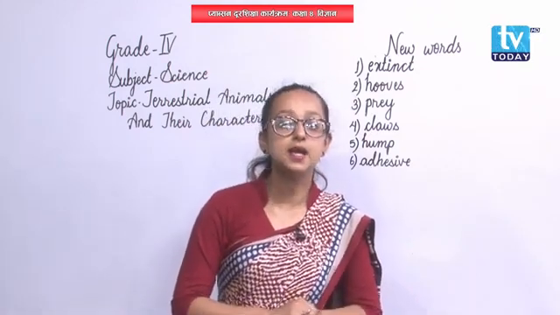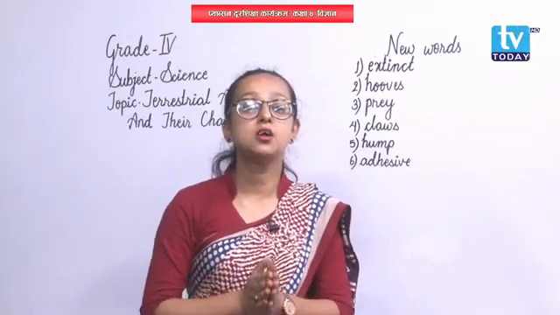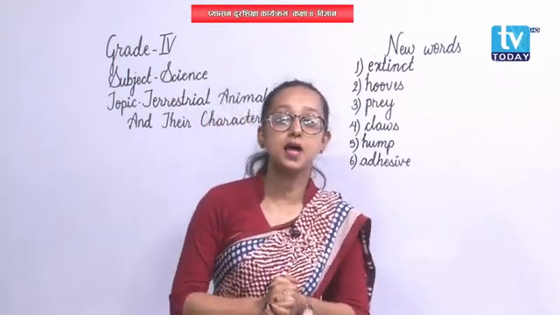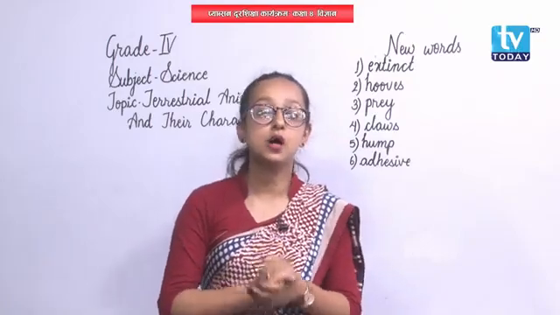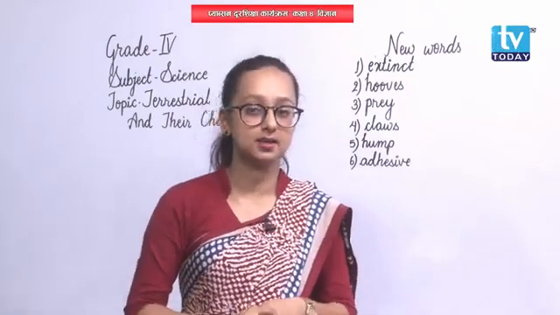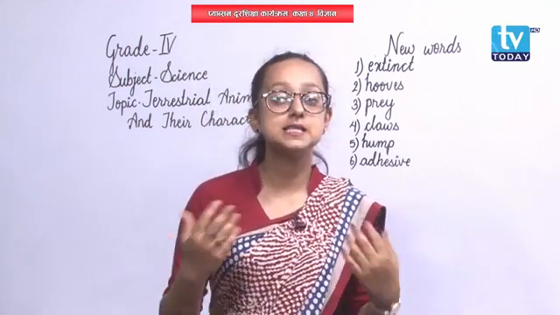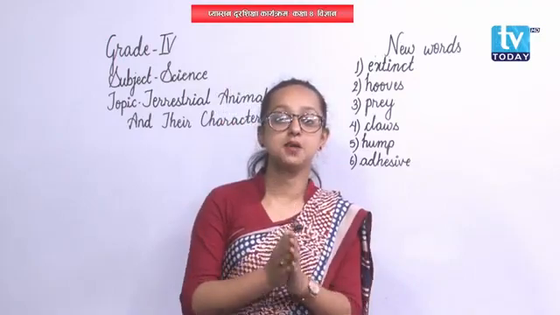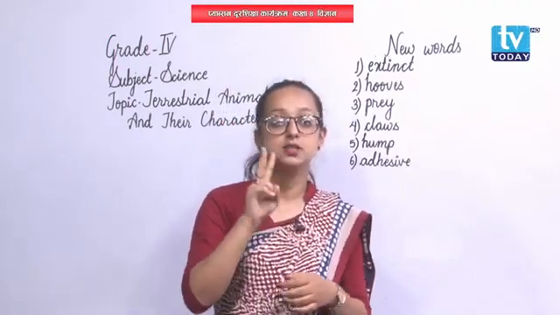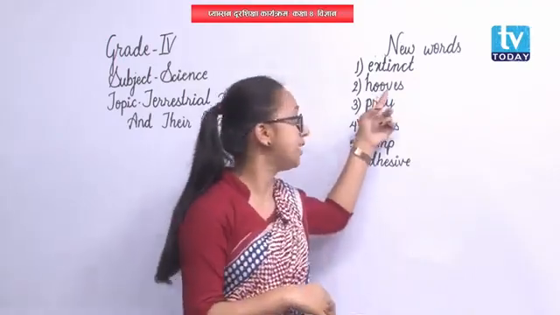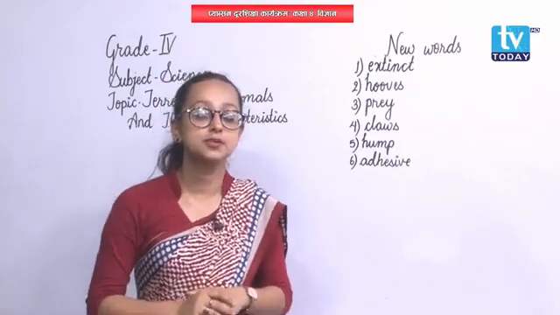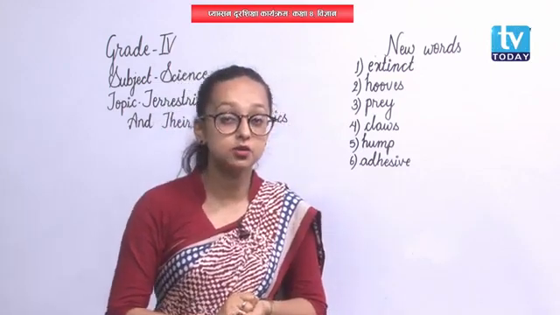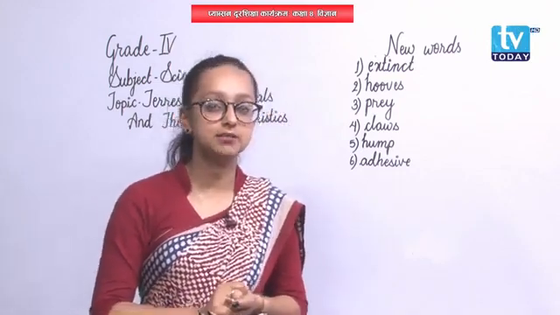In a similar way, they also have bilobed hoofs so that they can walk easily in hilly regions. Bilobed means bi means two. So their hoof, as we have discussed here, is divided into two parts. So they have bilobed hoofs to walk easily in hilly regions.